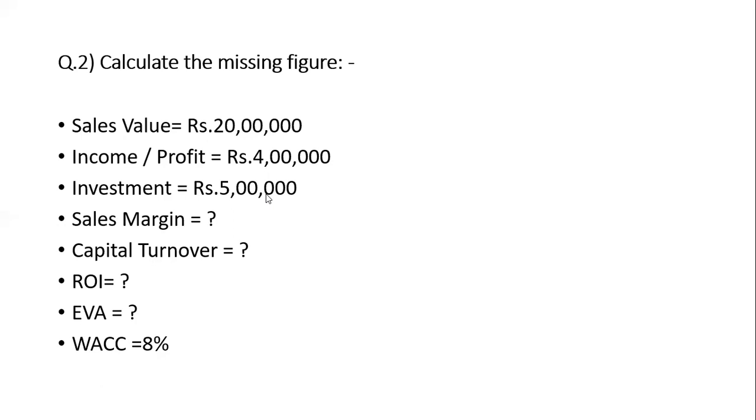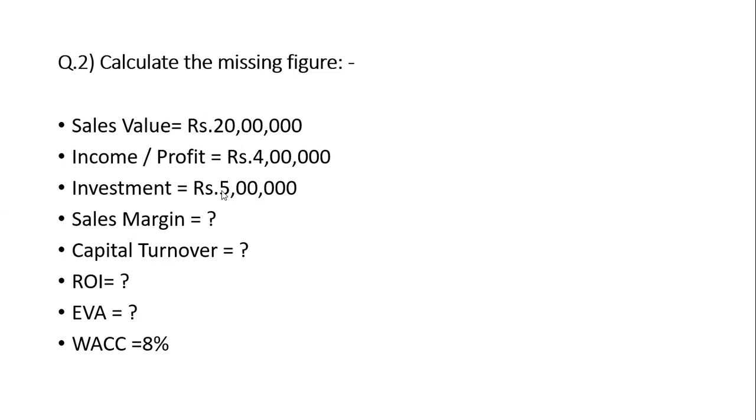What is 8% of 5 lakh? Tell me in the chat box. 5 lakh into 8%. 40,000. Perfect. 5 lakh into 8% is the cost of funds. Now 40,000 is the cost of the company.